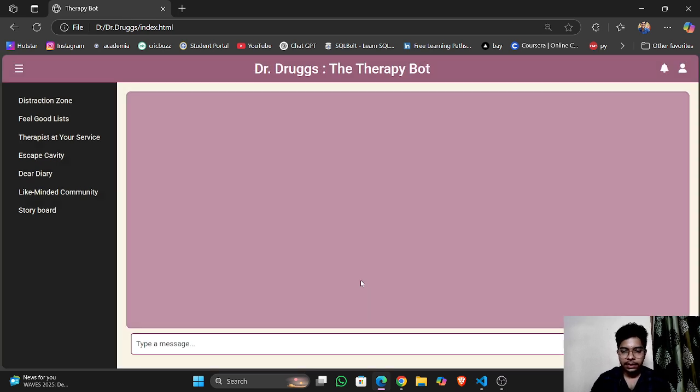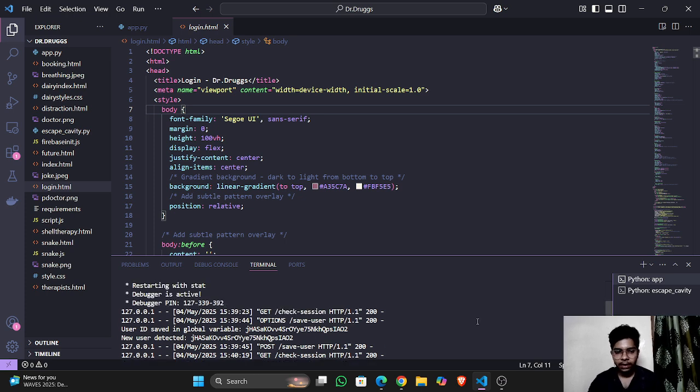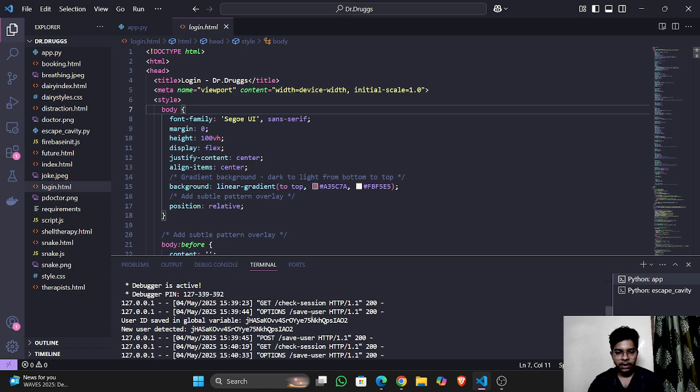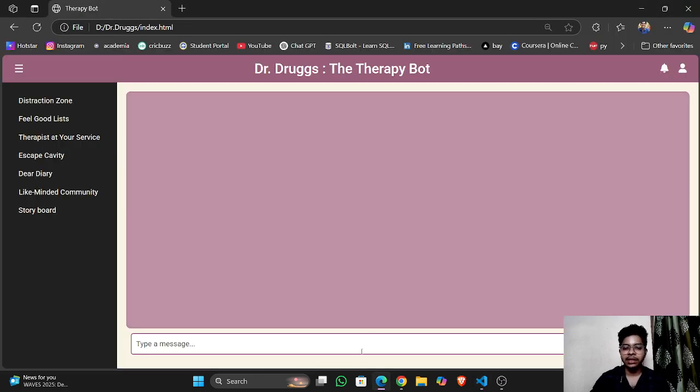Okay, let's click got it, and let's see what the changes are in app.py. Oh, here is the get session, which identifies the session route. It has saved a user with this user ID, and while we are switching to another user ID, it immediately gave us that, which makes it scalable for multiple users, which is really good for a chatbot which we will be deploying online. So let's start.